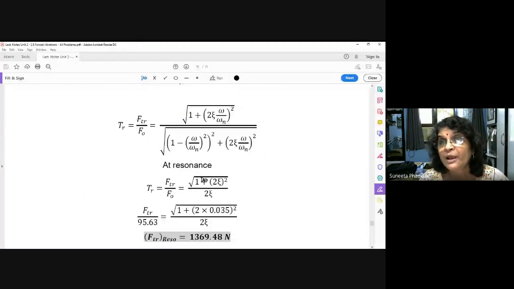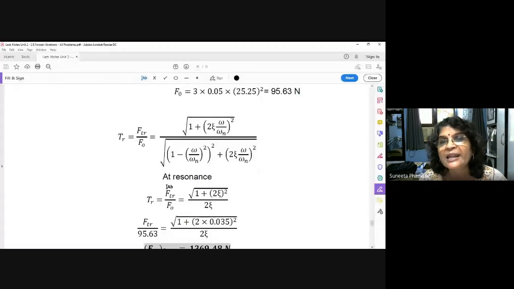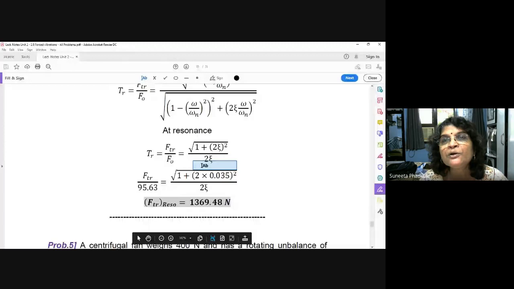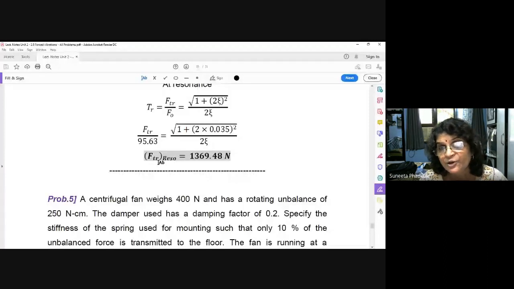See, even if the external force is this small, the transmitted force will be greater at resonance. At resonance, FTR upon FO is equal to this formula, with omega upon omega n equal to 1. Put the value of omega upon omega n as 1 and zeta as whatever we have found out. How much do you get? Force transmitted at resonance, see the magnitude: 1369.48 Newton at resonance.